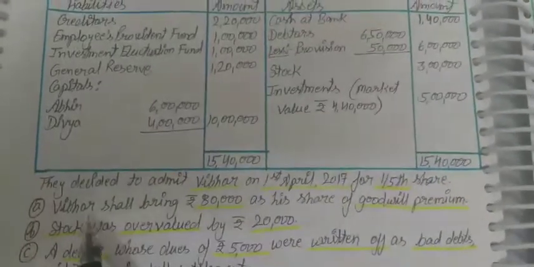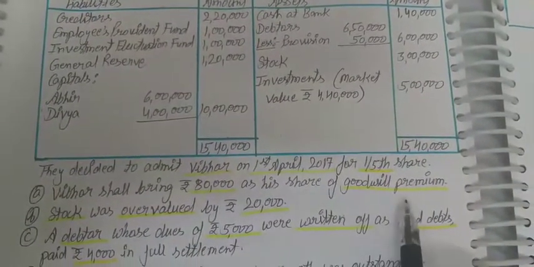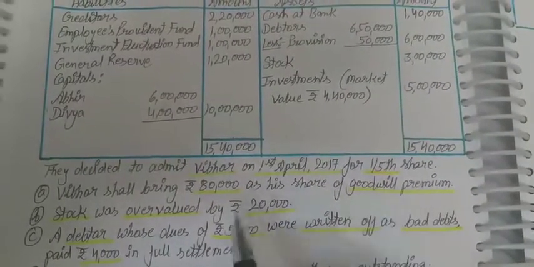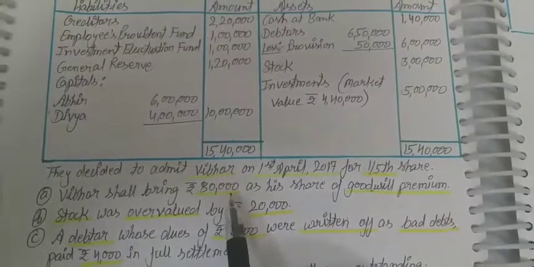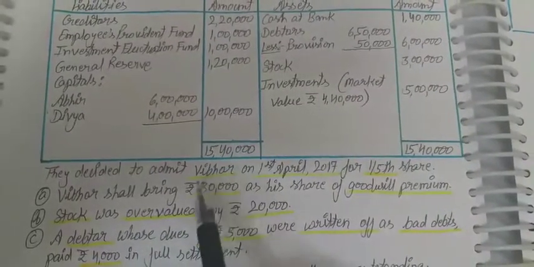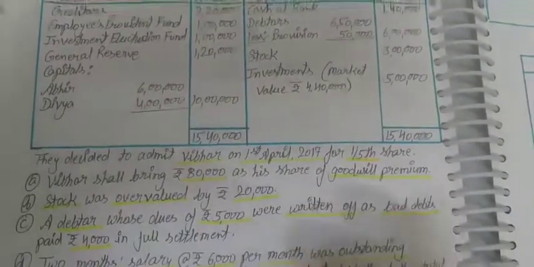So with the first adjustment, he is bringing ₹80,000 as his share of goodwill in cash. So first we need to calculate the gaining and sacrifice ratio, because the goodwill is already distributed among the partners in their sacrifice ratio. So here I have prepared a working note.